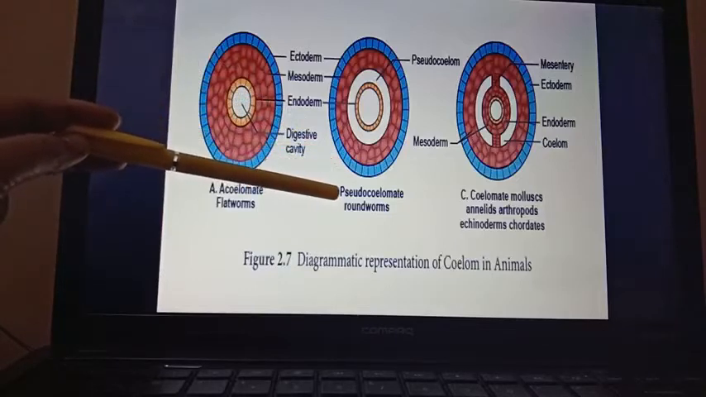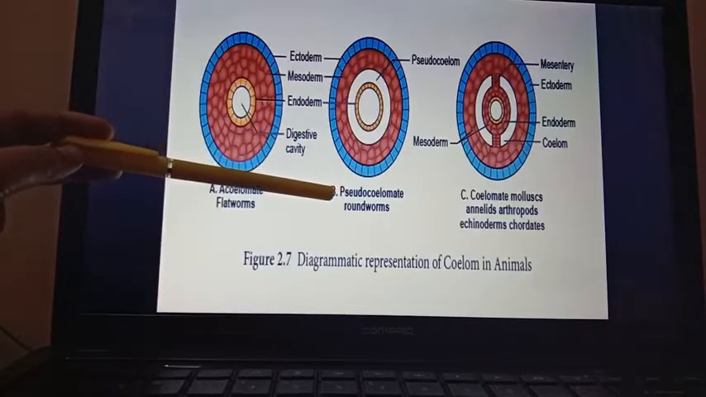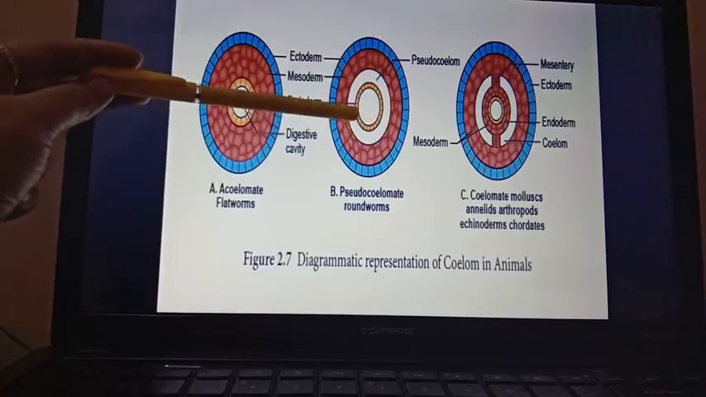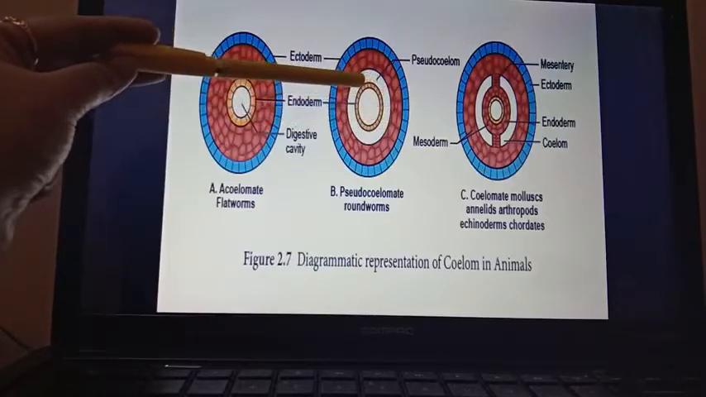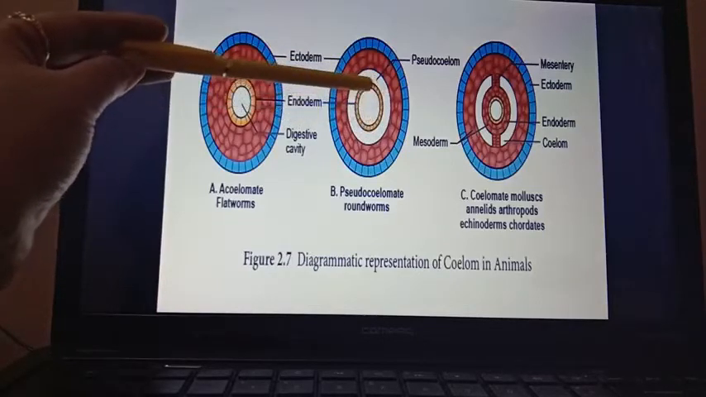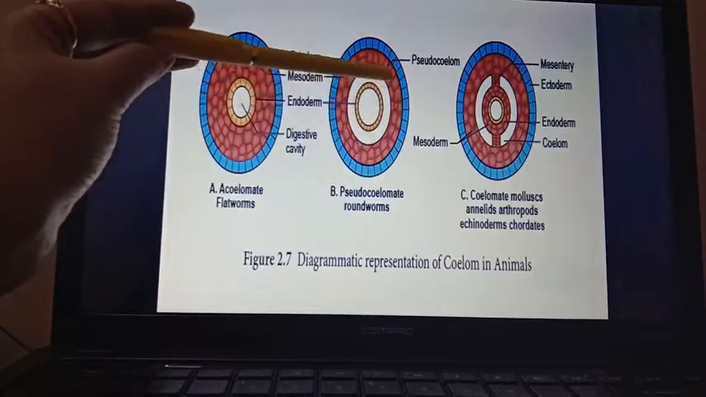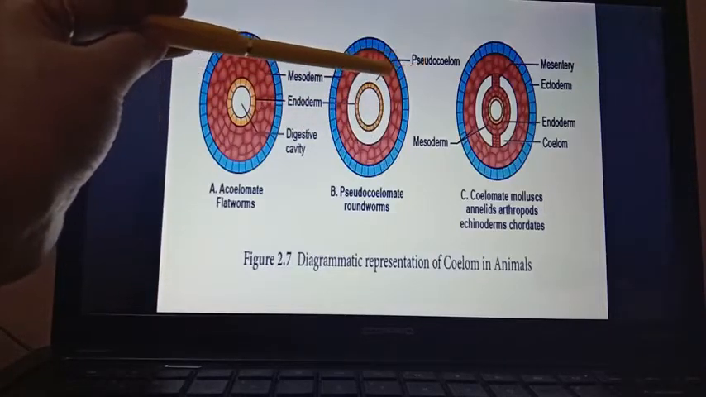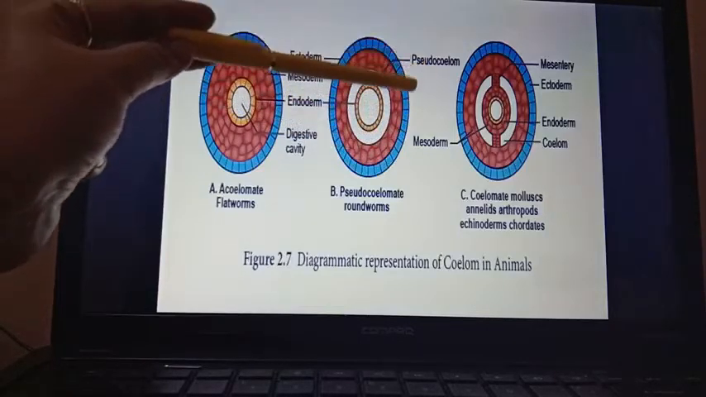Next one is pseudocoelomate. Pseudo means actually false. A false body cavity or pseudocoelom is present in that organism. That's why they are known as pseudocoelomates. So here you can see that in the middle is the digestive cavity. The digestive cavity is covered by the endoderm, that yellow one. This white colored part is known as pseudocoelom, and this pseudocoelom is covered by this brown colored mesoderm, and the outer layer is ectoderm.